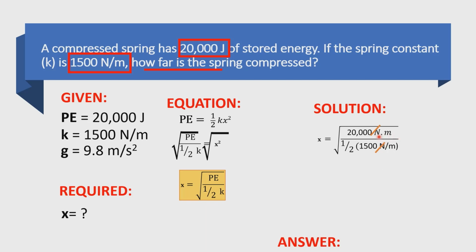And as you can see, we can cancel the value of Newton. That's why I put it here Newton meter. No? Kasi pag joule ang nilagay ni ma'am dyan, we cannot cancel the value of this one. If kg meter per second squared, that meter naman, mahirapan din tayong mag-cancel out. So it's up to you what unit you're going to use as long as you can cancel them in your problem solving. So yung meter, hindi natin siya pwedeng i-cancel because it is in numerator and this one is in denominator. No? So we need to multiply them.